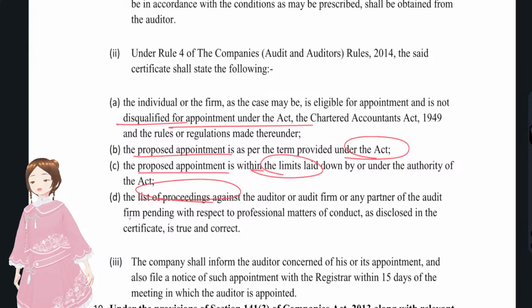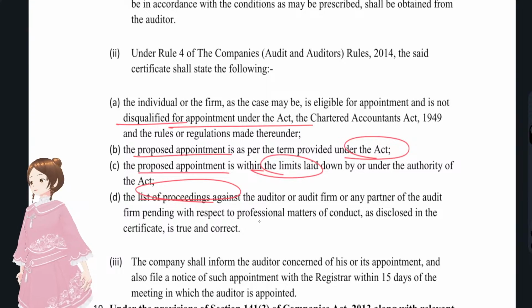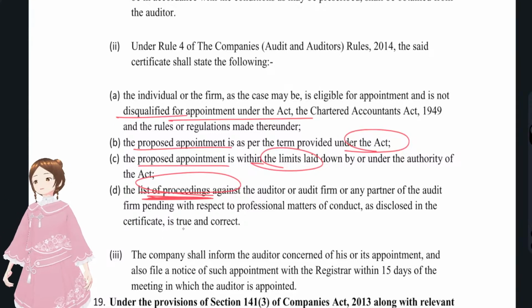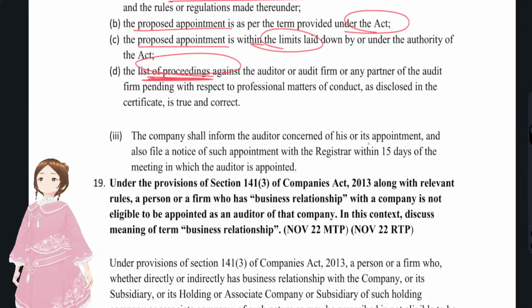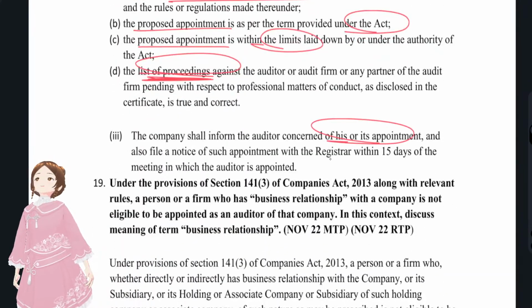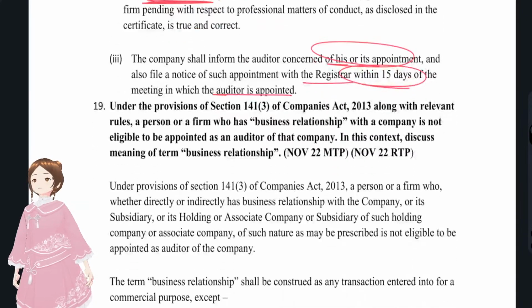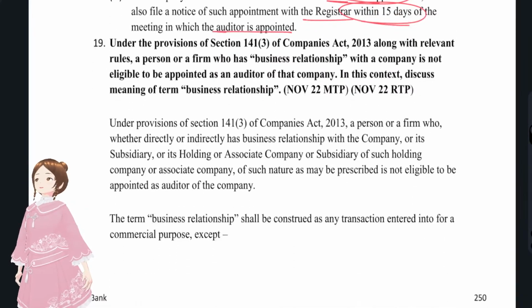If he is convicted, he will be disqualified from the date of conviction for 10 years. The company shall inform the auditor and the Registrar within 15 days of the appointment. These were the provisions for appointment of a subsequent auditor.